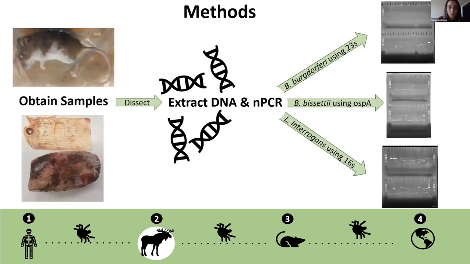So the methods I used are fairly simple. Testing was performed on a wide range of species from various sources. Samples include the entire carcass of small mammals and birds that were donated by members of the community, and a section of tongue samples from black bears, white-tailed deer, and moose.